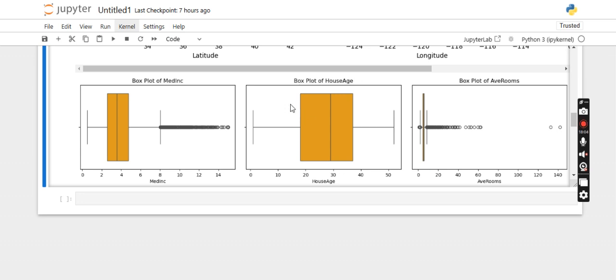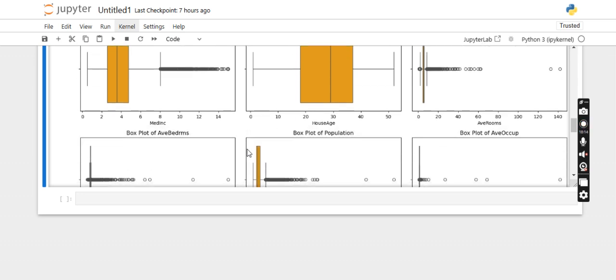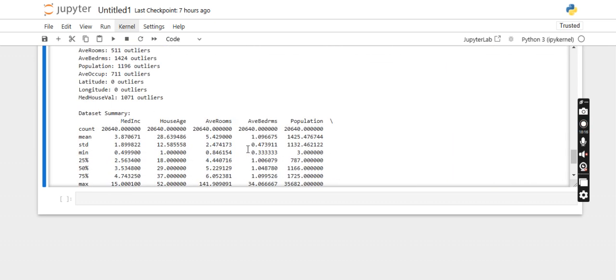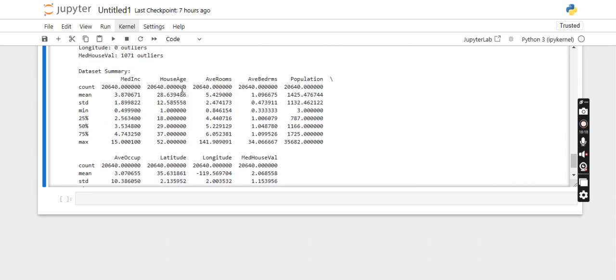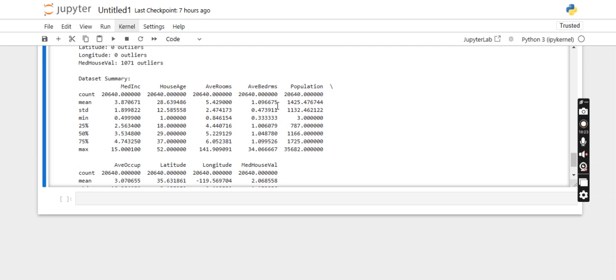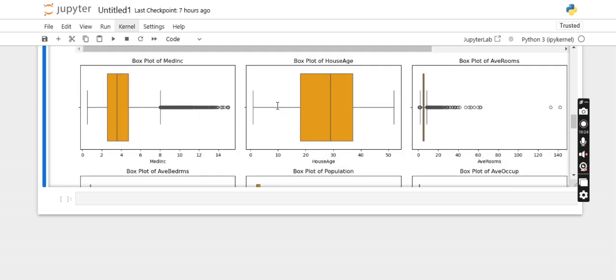Here this is the box plot for the house age feature. Here there are no outliers because there are no points here. So for the box plot, what is the minimum for house age? 1. Maximum is 52. So this line indicates minimum, this line indicates maximum. So these three lines indicate quartiles.